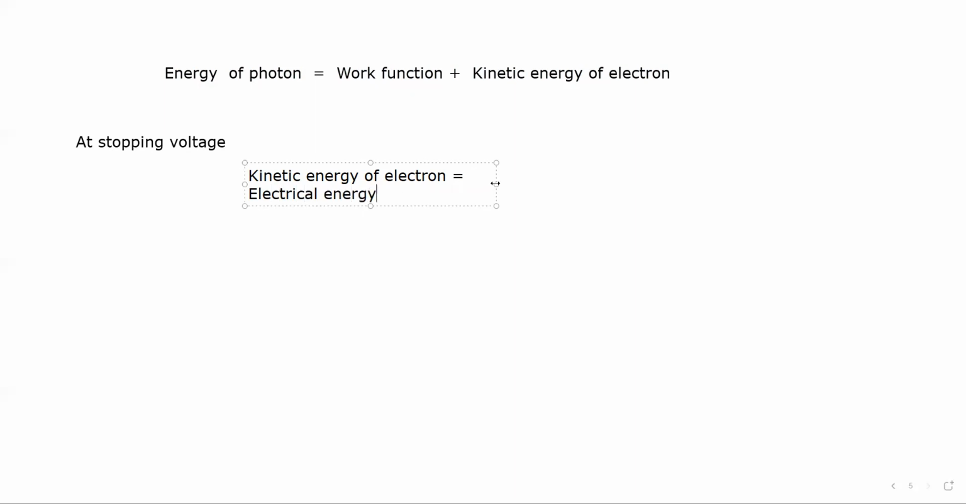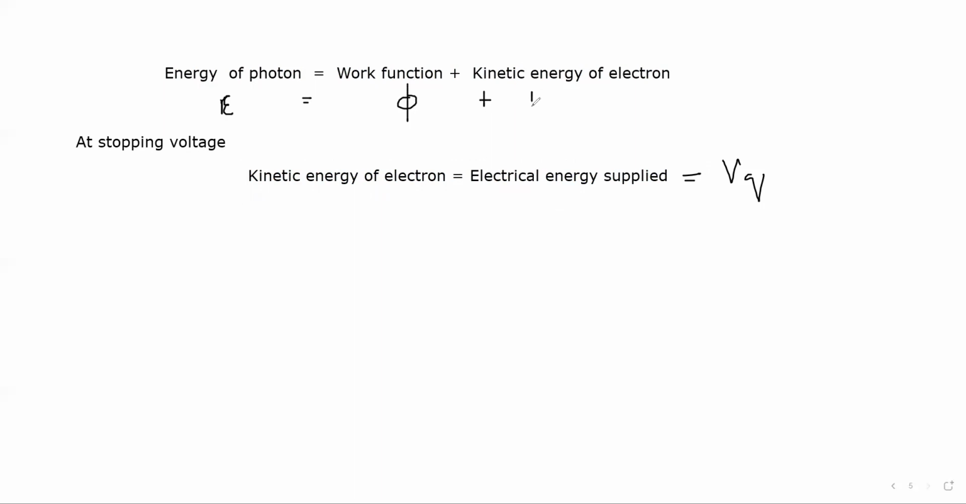So when the kinetic and electrical energy supplied, we know the kinetic energy is equal to electrical energy, and electrical energy is voltage into charge. So the Einstein photoelectric equation, energy of a photon is equal to work function plus kinetic energy, which is half mv square. But now kinetic energy is equal to electrical energy, which is voltage into charge. So we can write the energy of the photon is equal to work function plus voltage into charge.